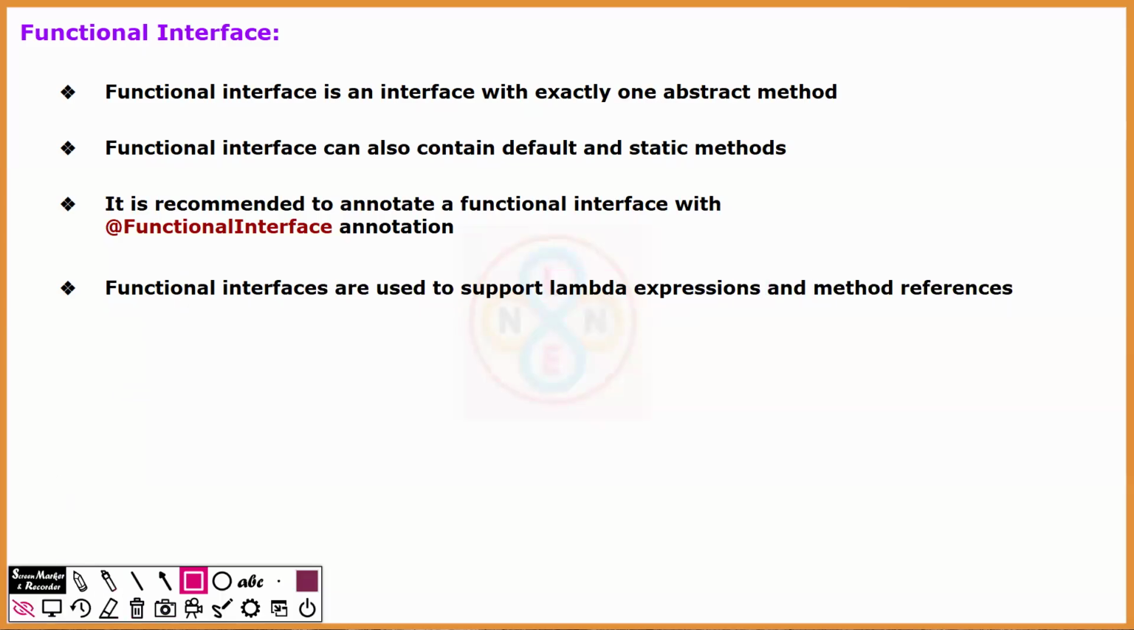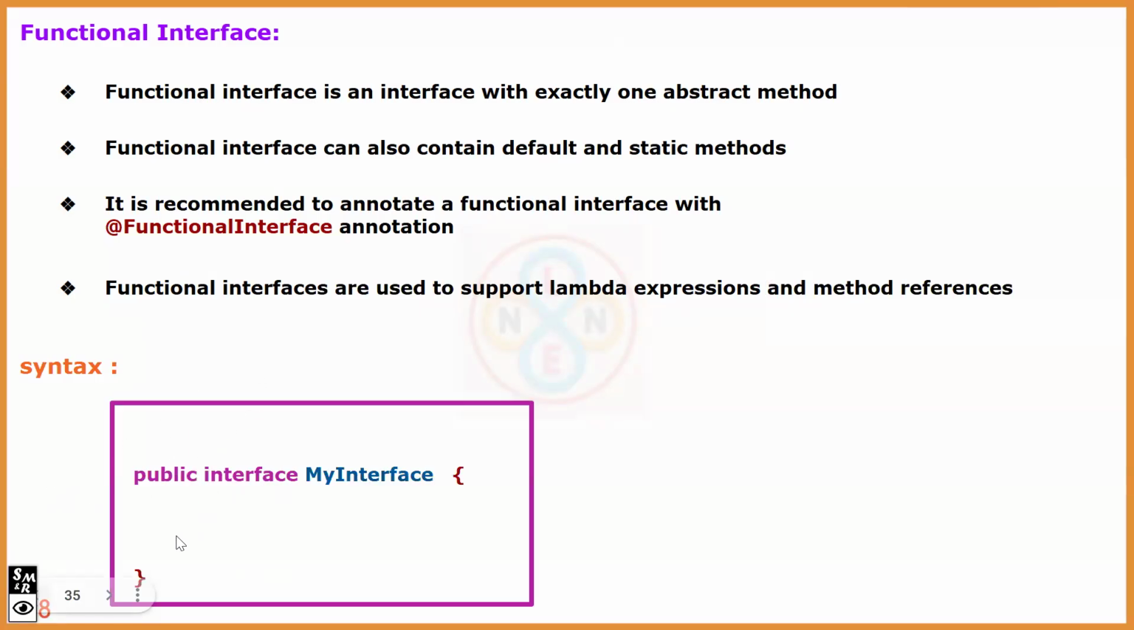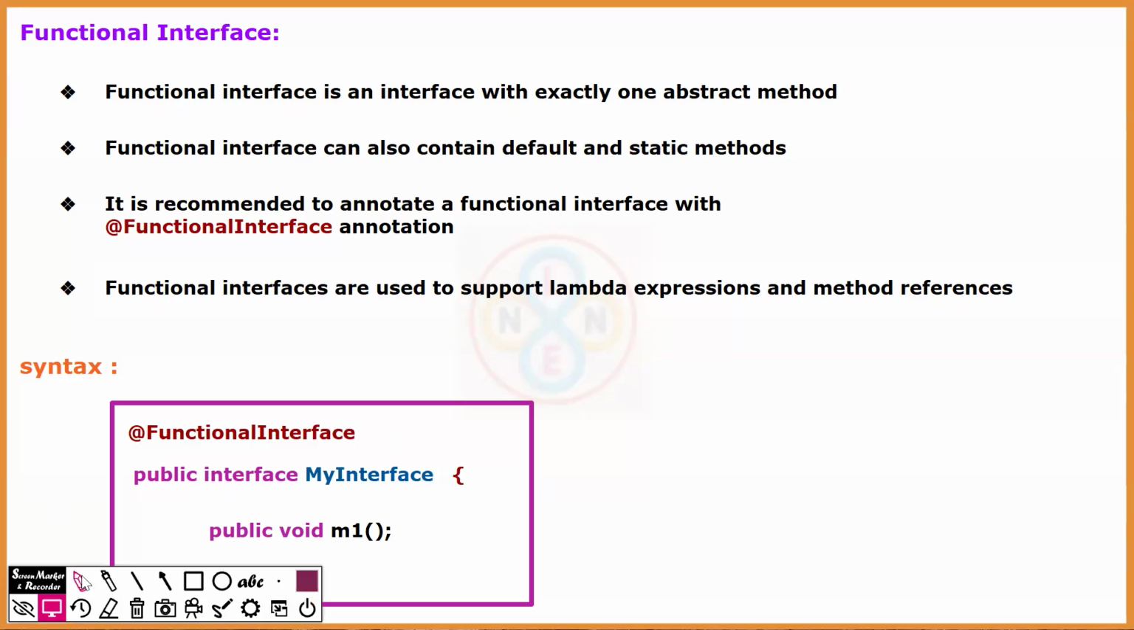Then what's the syntax of a functional interface? The interface syntax, which we are aware of: public interface, some interface name, followed by the body. Inside this interface, how many abstract methods are allowed? Only one. So public void m1, and the method ends with a semicolon. That's the abstract method. The abstract keyword is optional inside an interface. Now to indicate this as a functional interface, it's not mandatory, but it's recommended to use the annotation @FunctionalInterface. What's the use of this annotation?